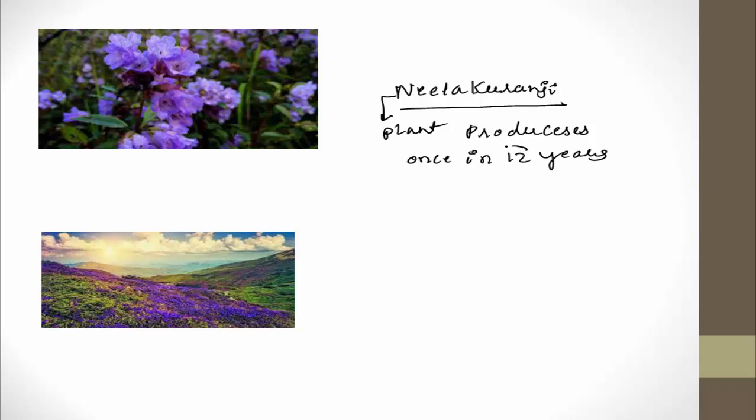For 12 years, there will be no production of flowers. It is found in the Western Ghats of Karnataka. The Western Ghats are a very biodiversity-rich part of Karnataka, and in the mountain ranges of the Western Ghats, the Nilakuranji blooming can be observed, but the plant produces the flower only once in 12 years.